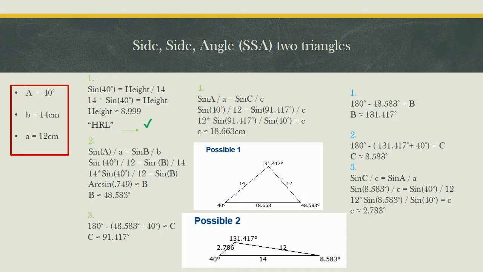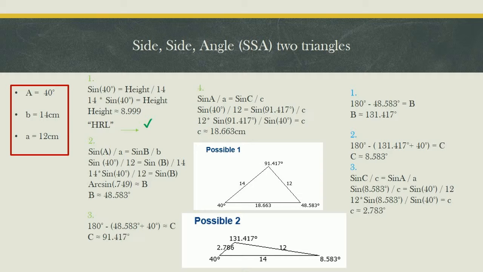Step by step to solve this triangle. Number 1. Find the height of the triangle. In this case it is an HRL triangle. That means that there are two triangles. For the first triangle: First, use the law of sines to find angle B. Second, subtract from 180 degrees the angles already found to find angle C. Third, use the law of sines to find the length of C.